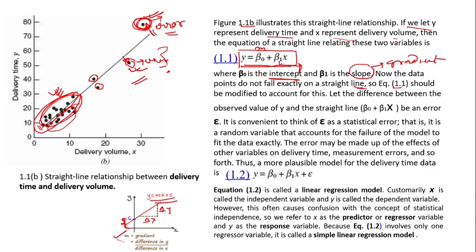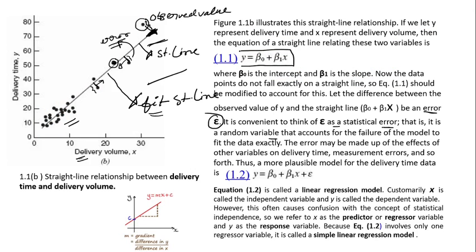What kind of modification? We started with this straight line only to fit the data, but this is not enough, because we see some data points outside the scope of this straight line. The distance is heavy, so you have to accommodate that too. To do so, we introduce epsilon, which we call the statistical error.